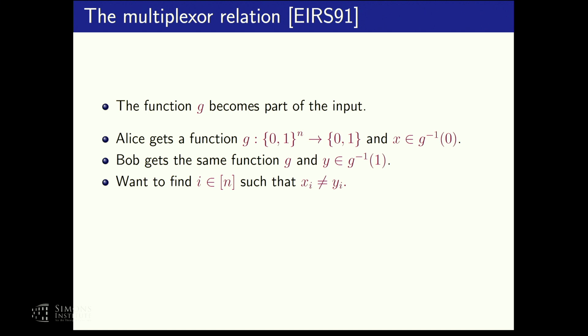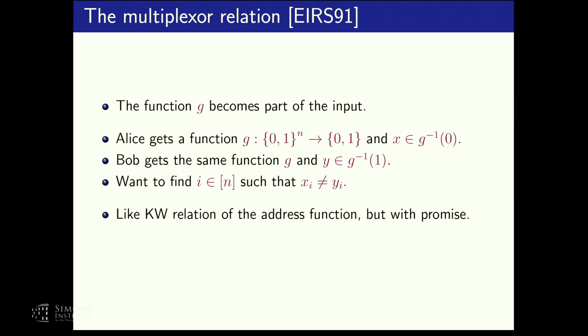Okay, so this is a very natural communication problem. It is also in a sense a simplification of KW relations, and maybe you can also see why we think it should be complete.